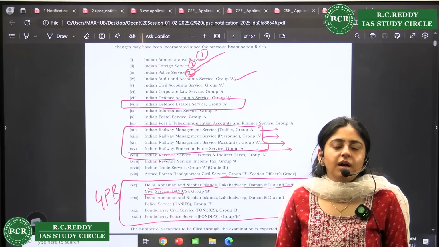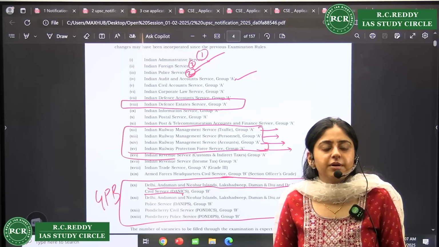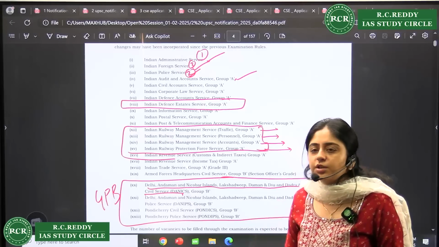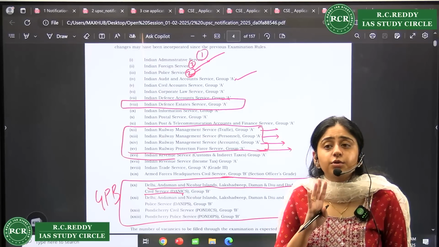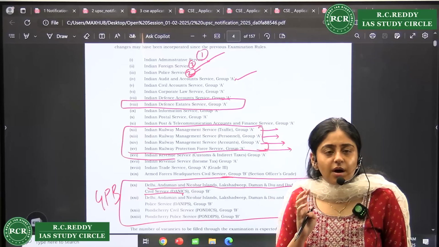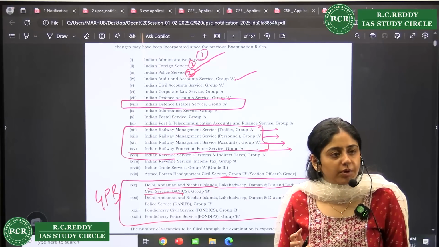So in case you feel that if I don't get a good rank to go into the IAS, this can be a choice. You can even fill it, but it's a Group B job, you should remember. Other jobs are Group A. So only after 10 years will you be promoted, right?